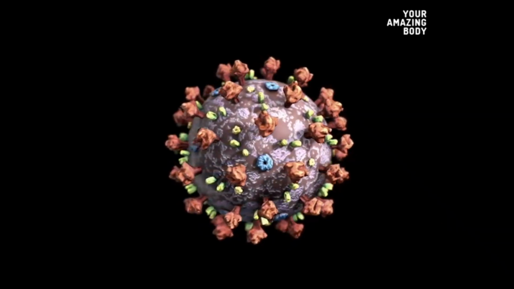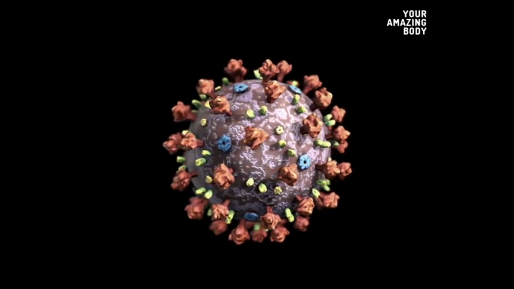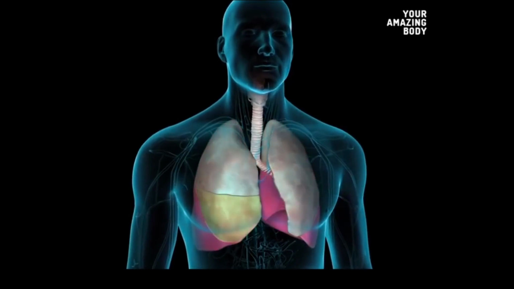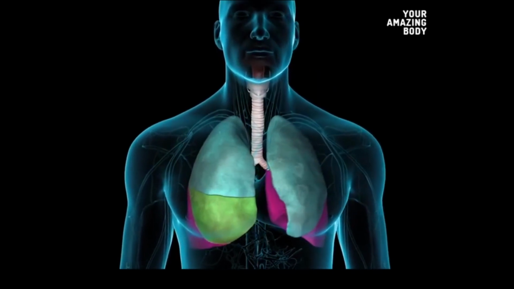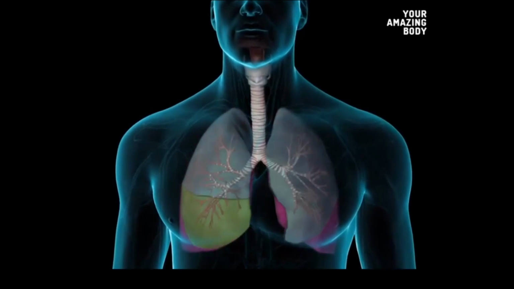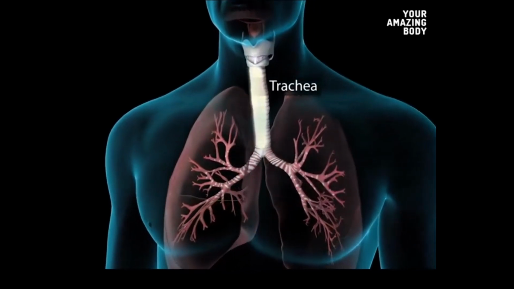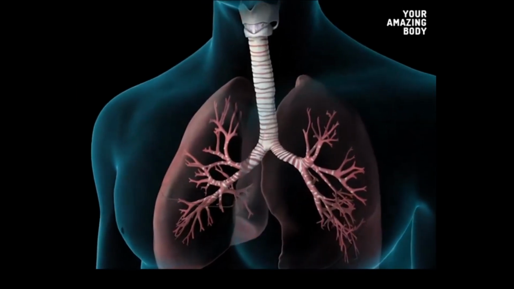Now I'm going to explain about coronavirus and its receptor sites in detail. Let's get into the topic. As we all know, coronavirus is a pandemic disease. It causes respiratory illness. Its target organ is lung. It is transmitted through respiratory droplets and by direct contact with the infected person.